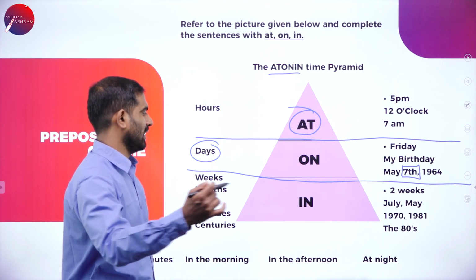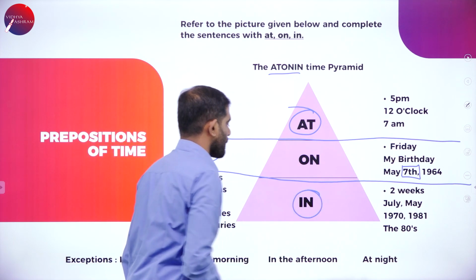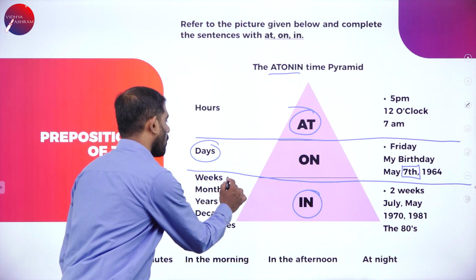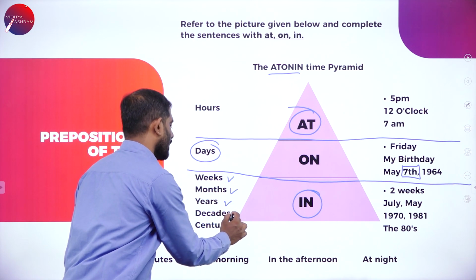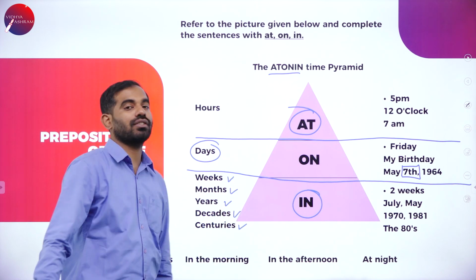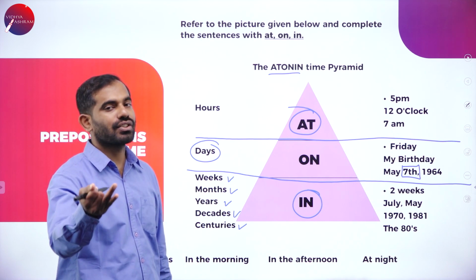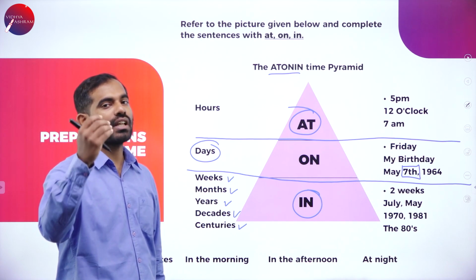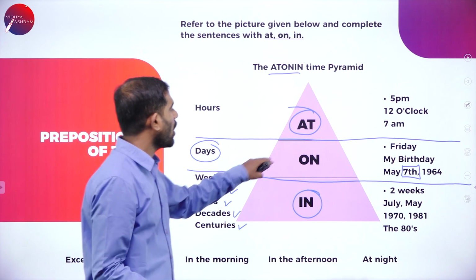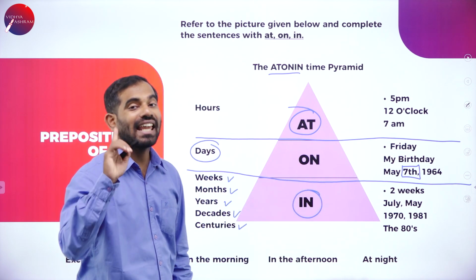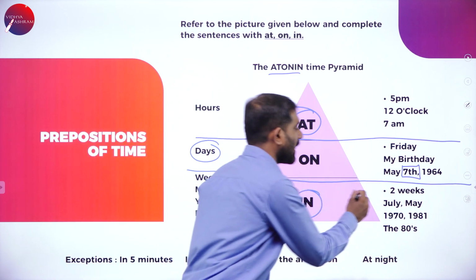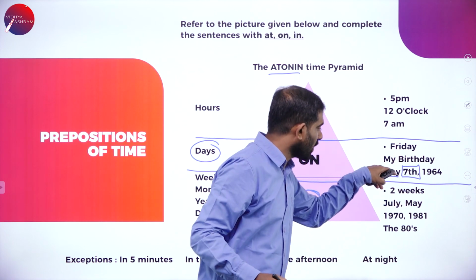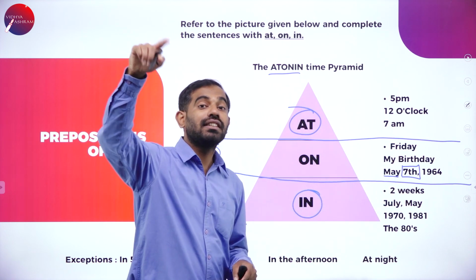When do we use in? We use in for weeks, months, years, decades, and centuries. Don't forget, on is for days, only days, not the month. Though we are talking about a month here, we are talking about the day.